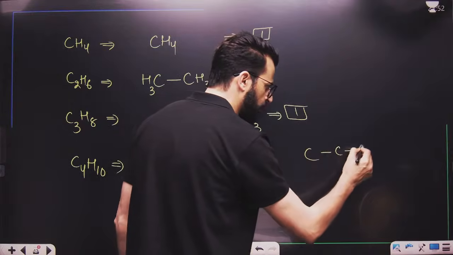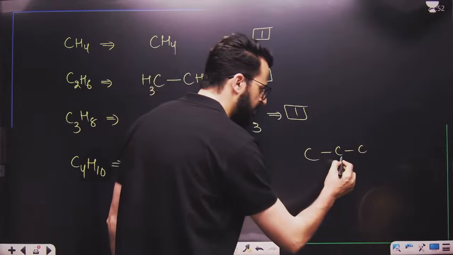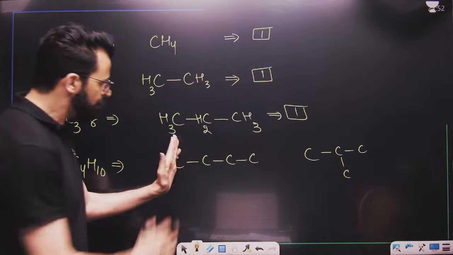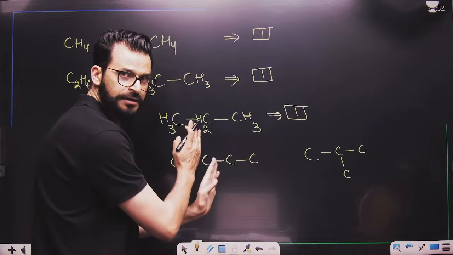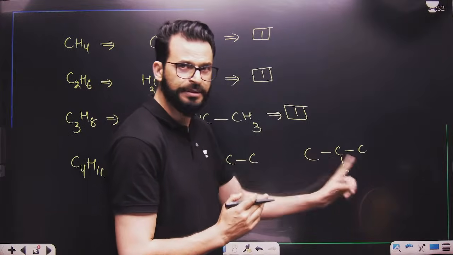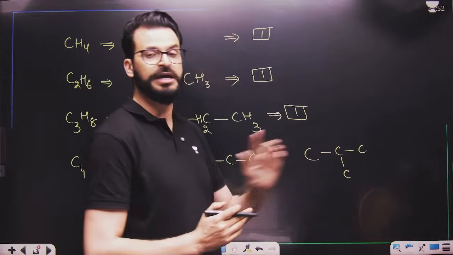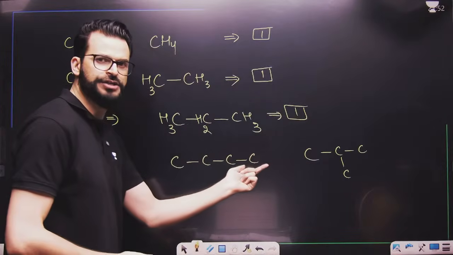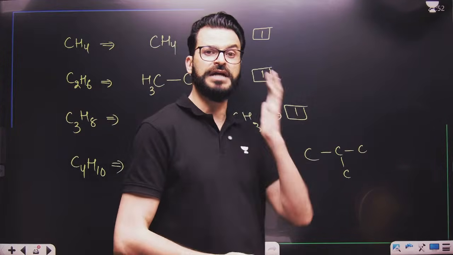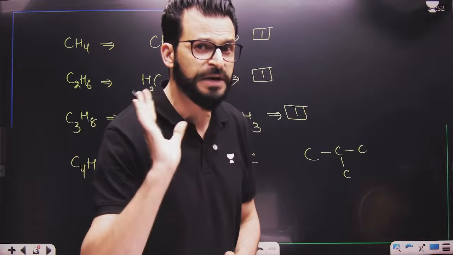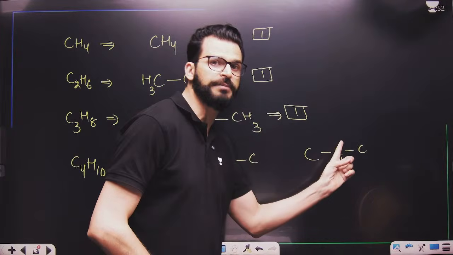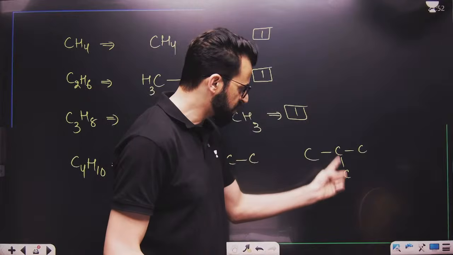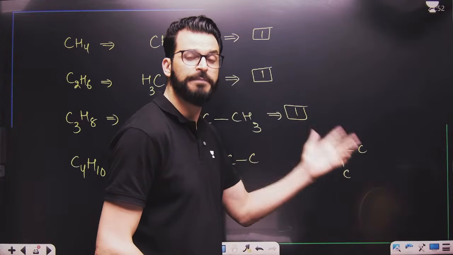I will add only 2 carbons in a chain, and the third carbon will be in the form of a branch. Either you have to add 3 carbons in a straight line, or you have to add 3 carbons in such a way that overall there will be a branch. Now the question is, this type of alkane is known as straight chain alkane. This type of alkane is known as branched chain alkane. Which type of alkane is branched chain alkane? In which at least 1 carbon is bonded to 3 or more carbon atoms. Look towards this. This is attached to 3 carbon atoms. So this is a branched chain alkane.